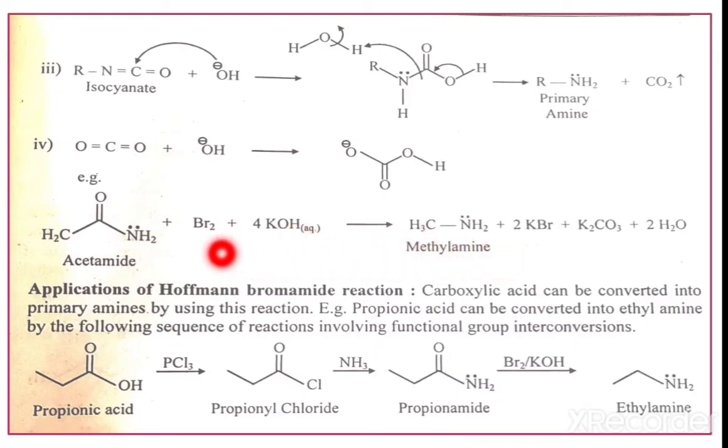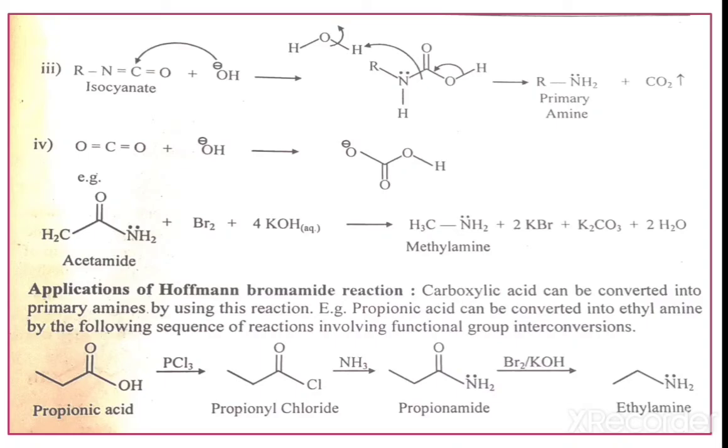That means here we have to remember that the Hofmann bromamide reaction is nothing but the conversion of amide to amine by using the reagent Br2 in presence of KOH. Second point is that here the primary amine is obtained, and this primary amine has one carbon atom less than the starting amide. Therefore, this reaction is also known as the Hofmann degradation of amide.